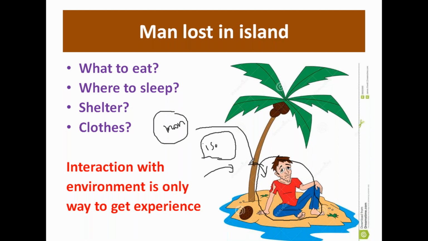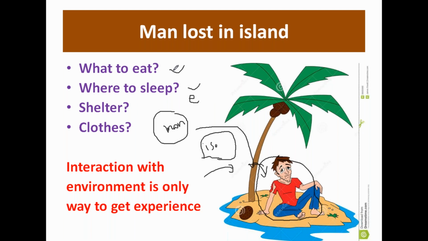Now he is on the island. He doesn't know what to eat and where to sleep, where he has to stay, what he should wear. He doesn't know anything, right? He doesn't know what animals are there on the island. So what he has to do is experience everything. He will be observing different things, like different fruits maybe. He will try to eat them. If they are good, he will eat. Otherwise he may get ill. Some fruits may be poisonous, so he may get ill, and then he will try to learn: I should not eat this fruit, this is the poisonous fruit, I should eat this fruit only.